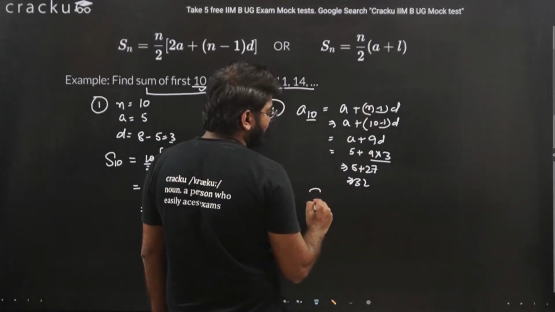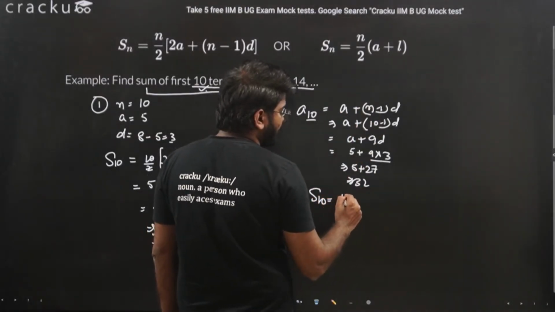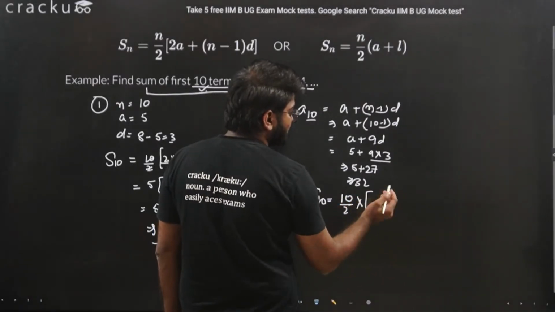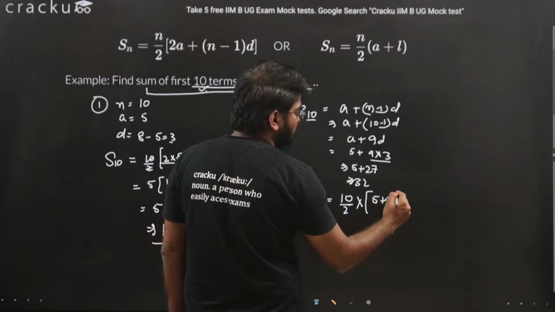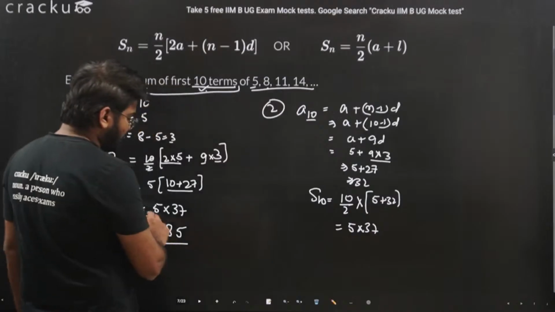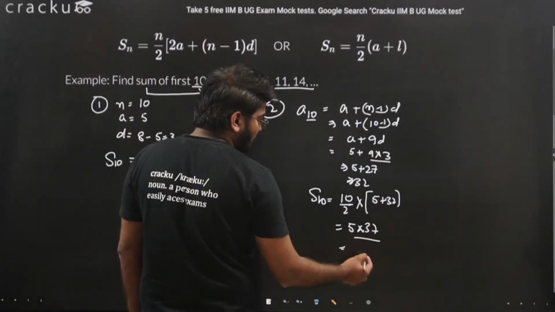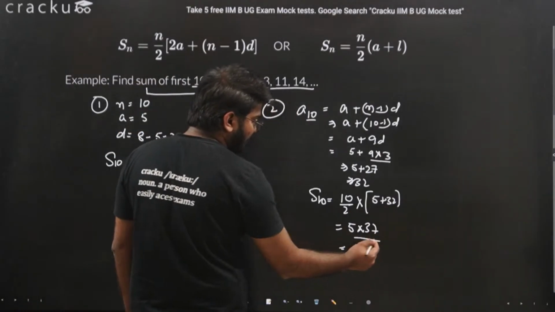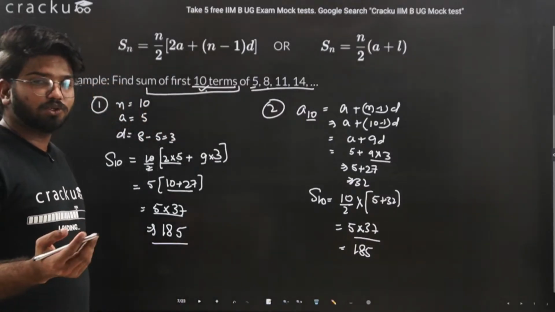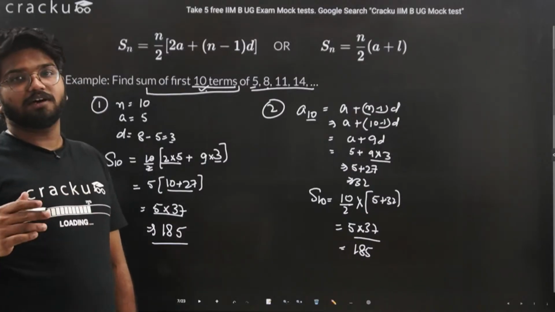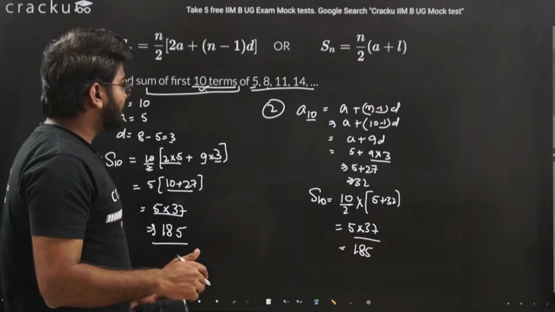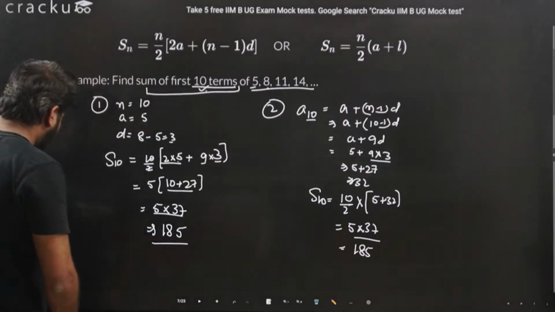If you put the value here, S10 is 10 divided by 2 into 5 plus 32, or 5 into 37, again the same value, which is 185. So whenever you are asked the sum of any number of terms, you should know only three things: the number of terms for which you need to find the sum, the first term, and the common difference. Let's move on now.